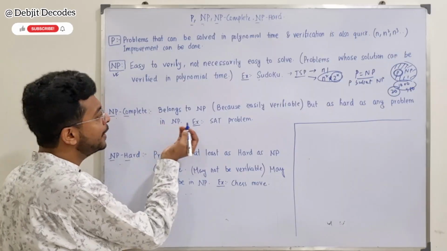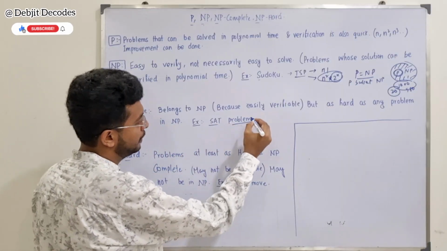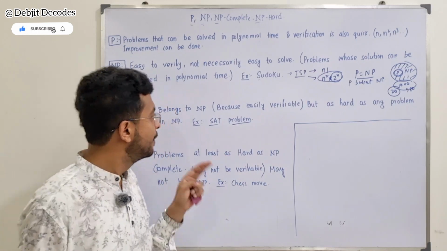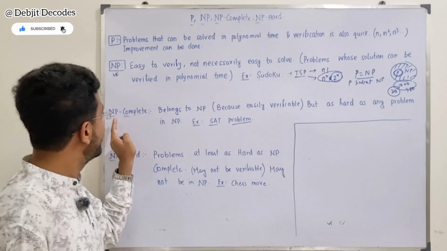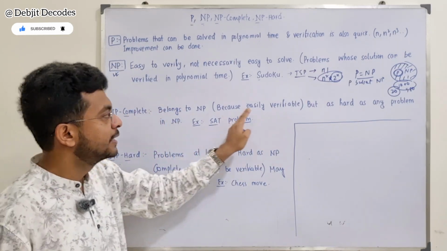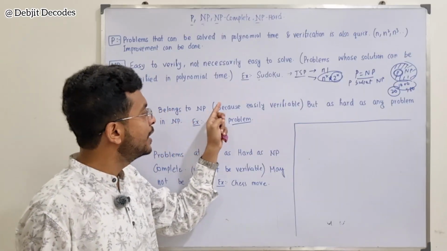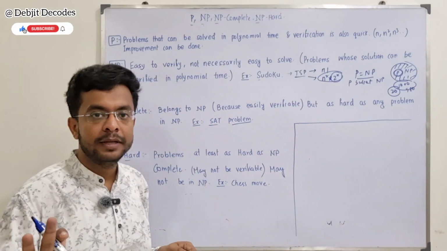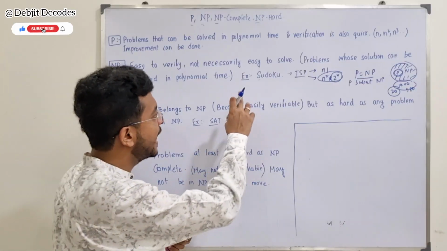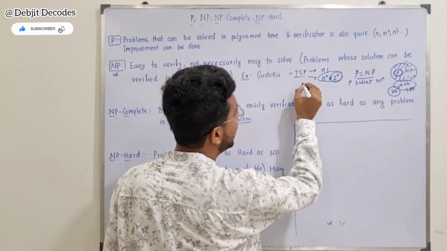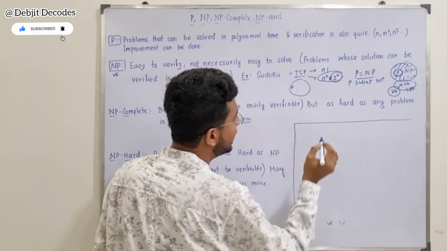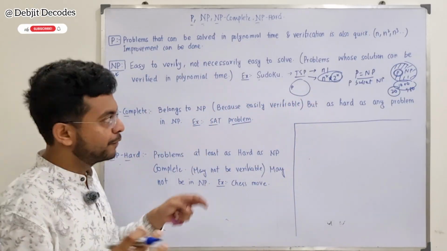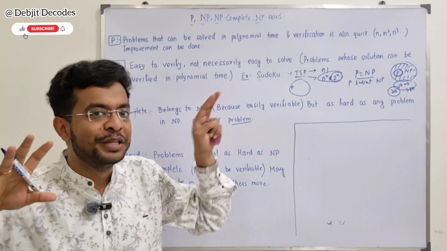One such example of a real life problem is the ACT problem. Okay, we'll be doing it, and then I'll tell you rigorously what this thing is. But for the time being, just try to understand what we have just talked about. This is the definition of NP complete: it belongs to NP because it is easily verifiable, but it is as hard as any problem in NP. Simple. So if you want to draw the diagram again right now, what can the diagram be? There was P. Suppose, say, think like this. There is P. I'm not asking you to think completely like that.